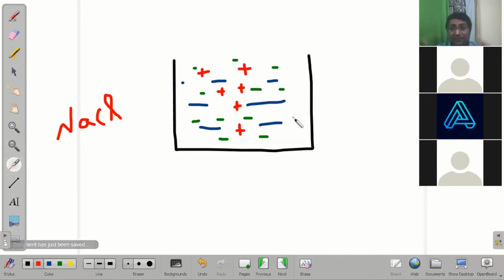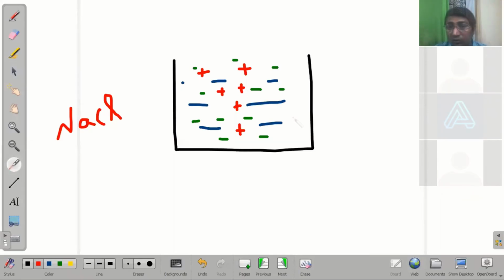But naturally, positive should come close to negative and attract, but it's not happening. That means there is some other force that is pushing these positives and negatives away. I hope you understand this. Both of them want to join each other. They want to come close to each other and become sodium chloride again.